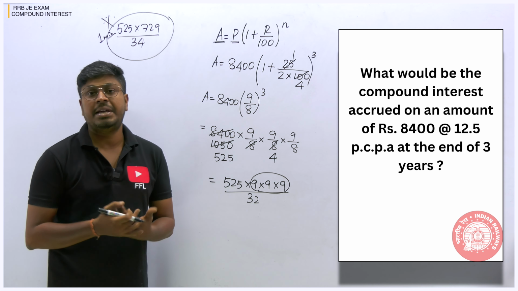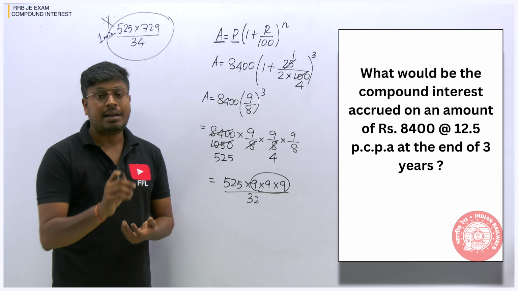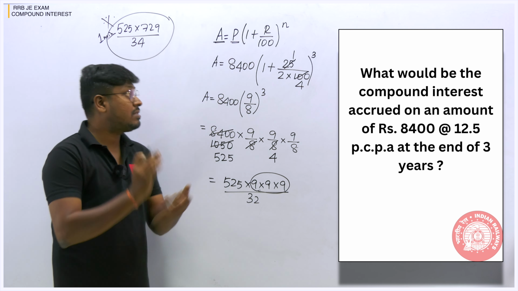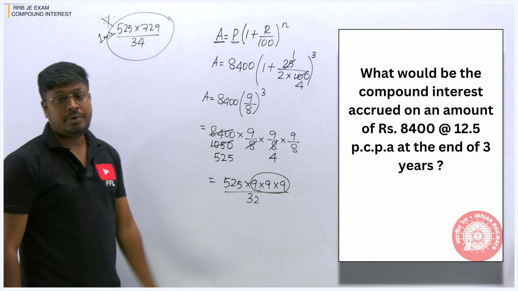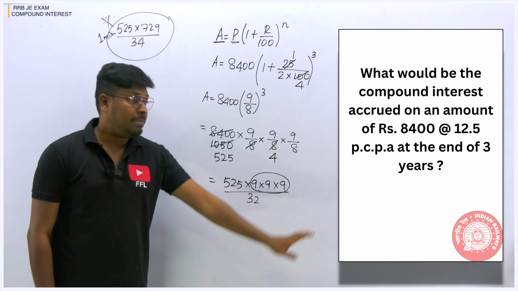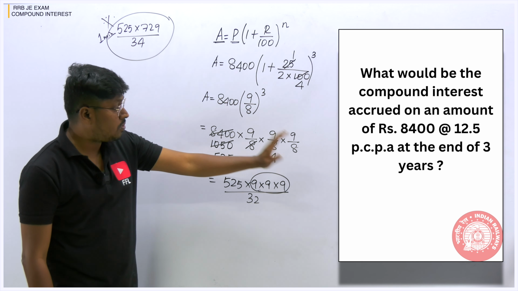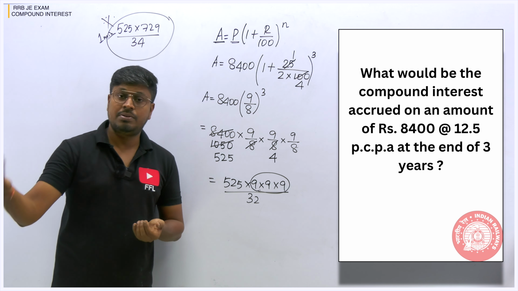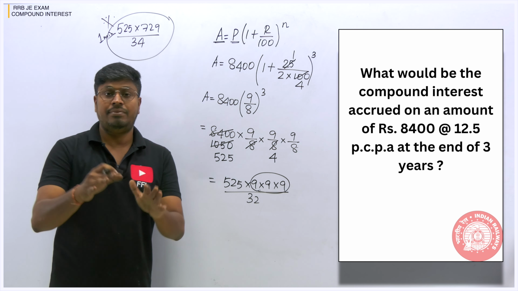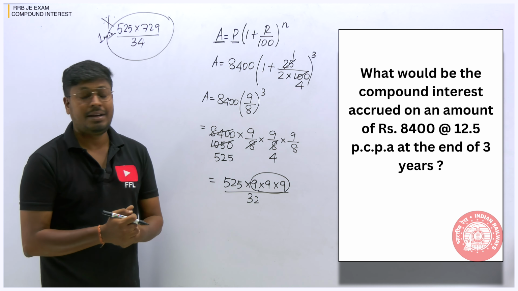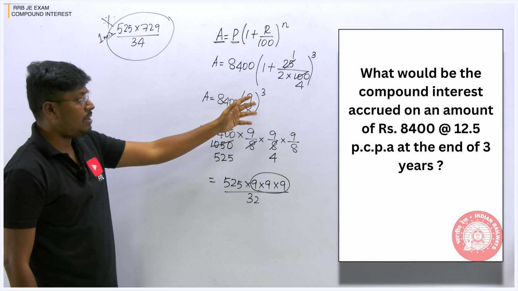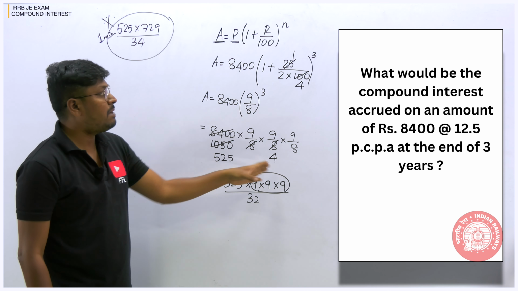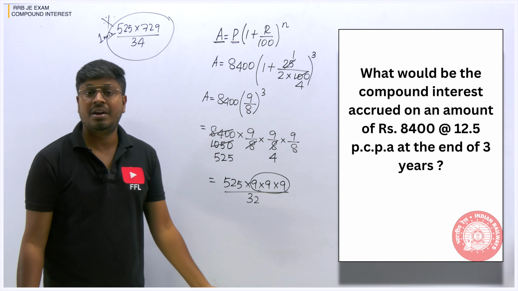That's the reason I am saying initially that in compound interest, some areas will be easy, some areas will be a little bit difficult to solve. But if you are strong in multiplication and division, you can surely go with this question. I'm not telling that you should not solve this in your exam. You can solve, but instead of wasting your time, better you solve other questions. At last, if you have time, come and solve this question. I'm not solving it here, but anyway, in the next question I can solve and show you. I'm just saying, as an example, this is the way they can ask a question in your exams.